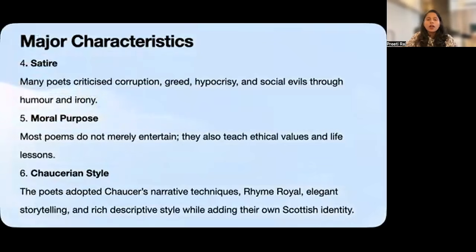Finally, we come to what we call the identity, that is the Chaucerian style. The Scottish Chaucerians admired Geoffrey Chaucer's narrative techniques, his elegant storytelling, his use of rhyme royal, and his rich descriptive style. However, they were not just imitating him; they blended these literary techniques with Scottish language, their tradition, and their cultural identity, creating a style that was both familiar and distinctly Scottish. So, together, these characteristics make Scottish Chaucerian poetry one of the most important bridges between medieval literature and the Renaissance.